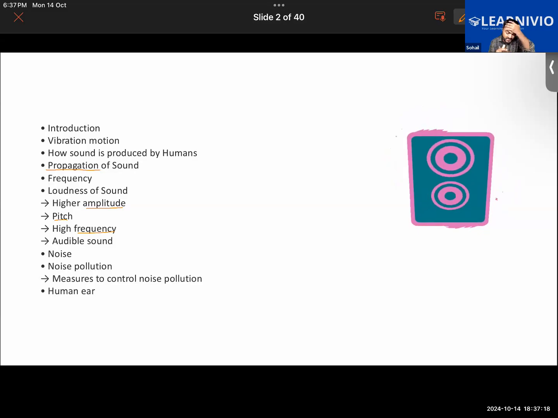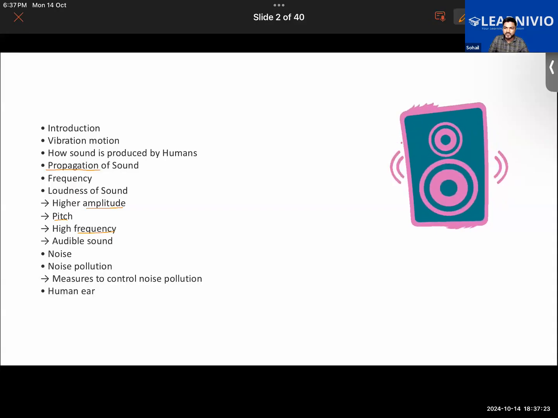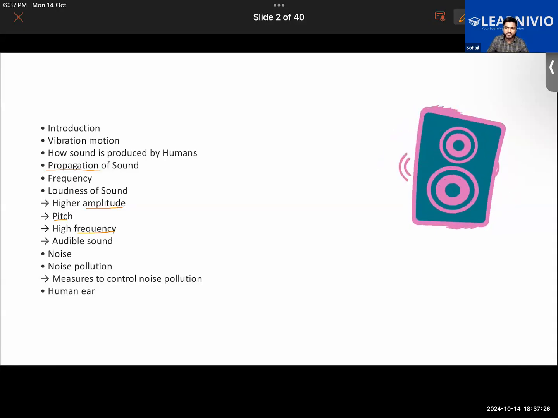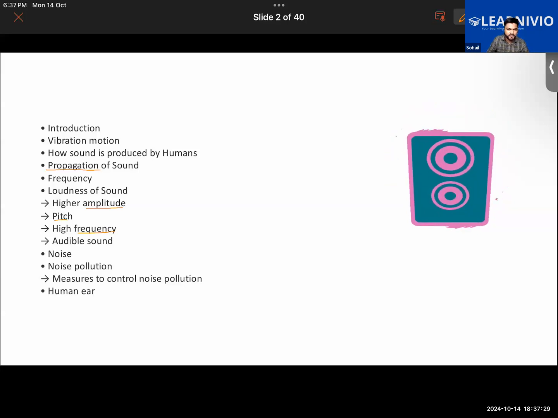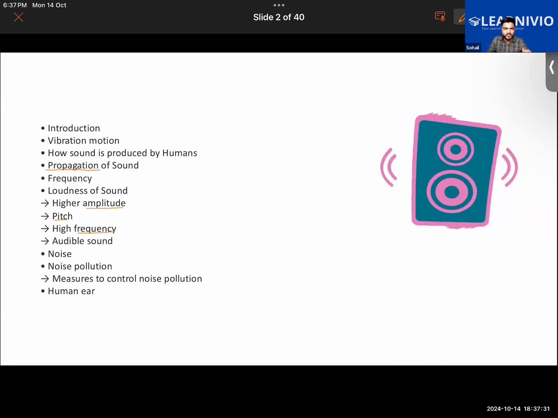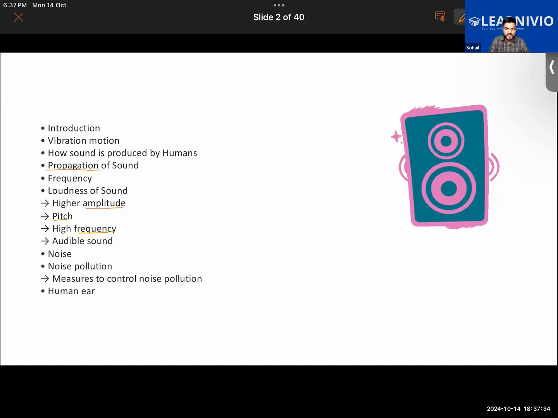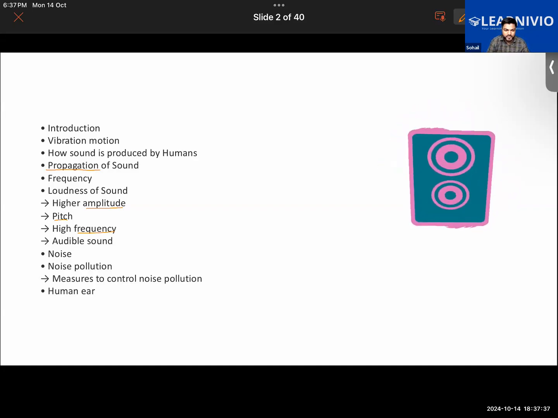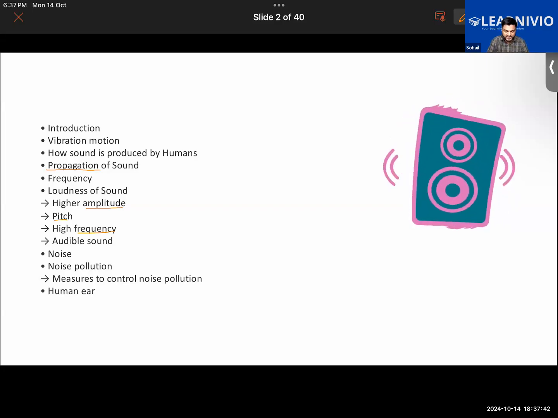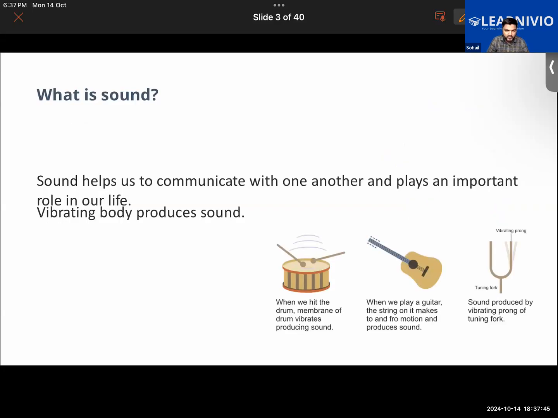Also, we will be learning about the structure of the human ear in detail. You guys would be learning very interesting facts while we learn about the human ear. You know that there are tiny bones present inside our ears. Yes, sir. Okay, and they are the smallest bones present in our body. Where is the longest bone present in the body? Sir, the femur bone, also called the thigh bone.